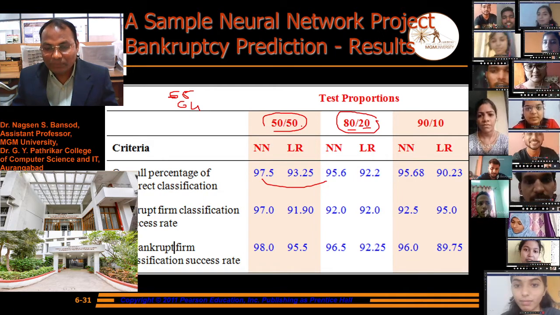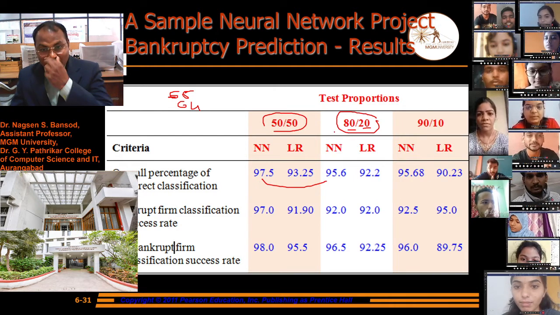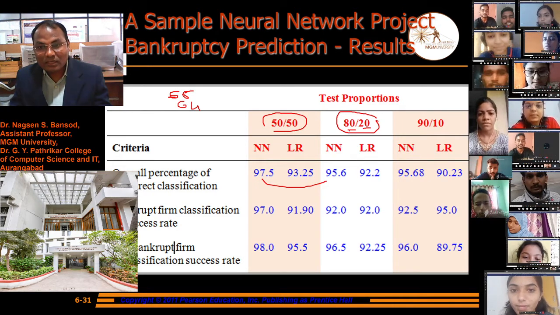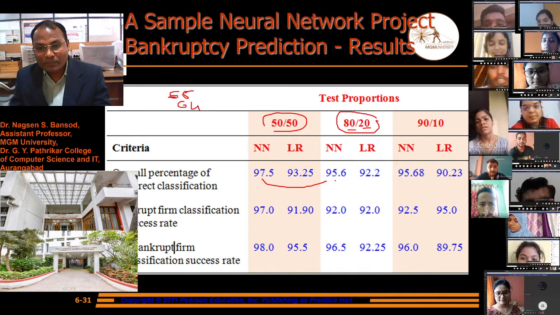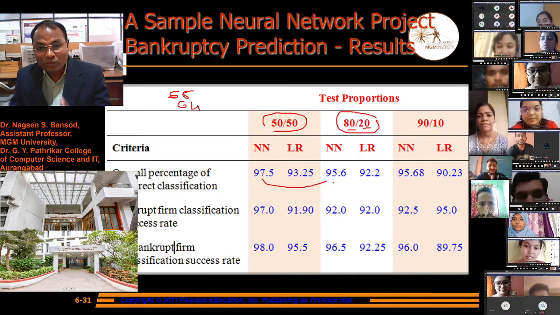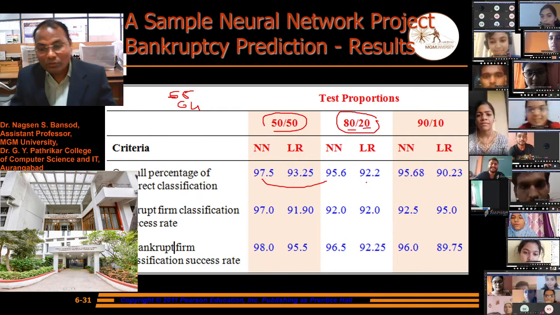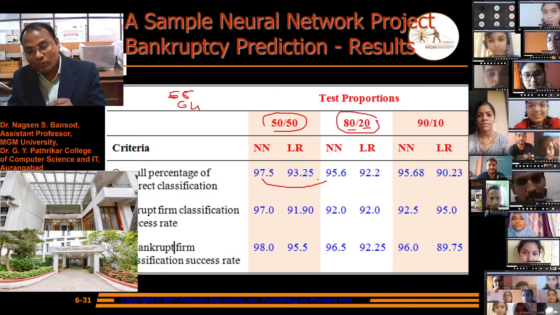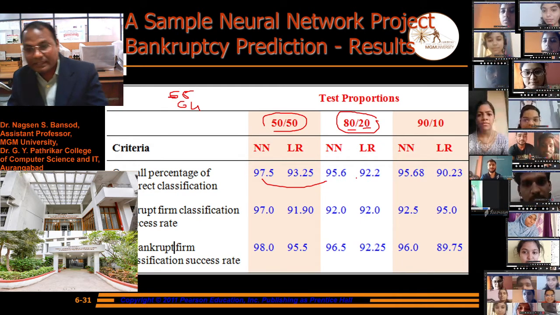If we take 50-50 training and testing, we got the result 97%. But if we take 80 samples for training and 20 samples for testing, then through the neural network we got 95%, and through the linear regression we got 92%. In both methods, the result decreases.